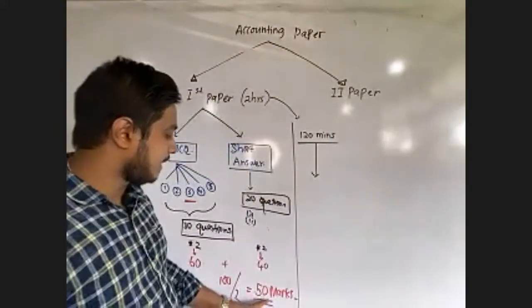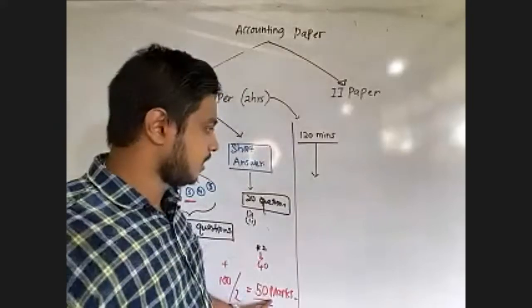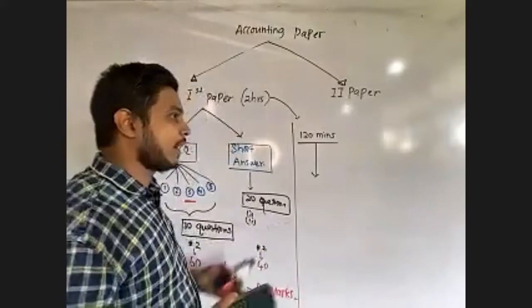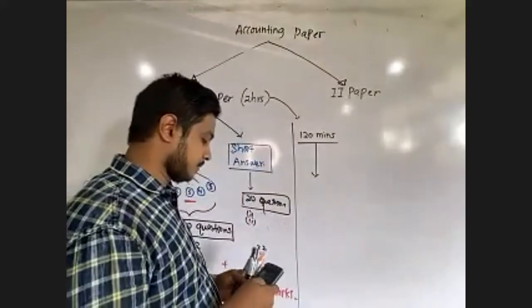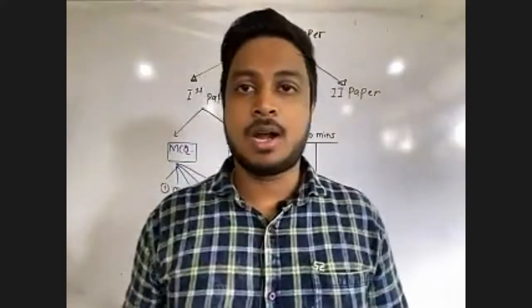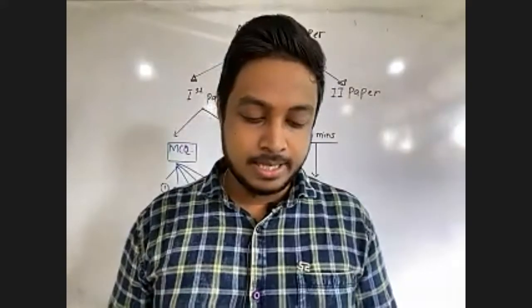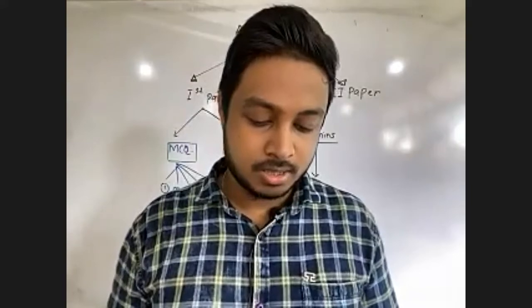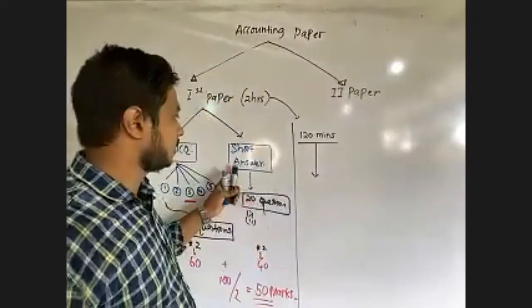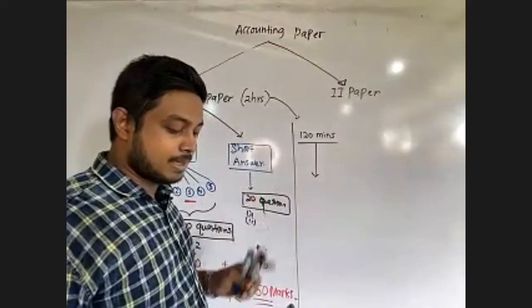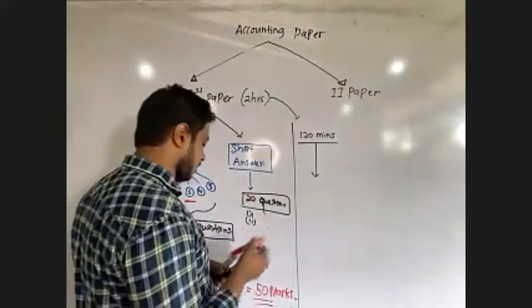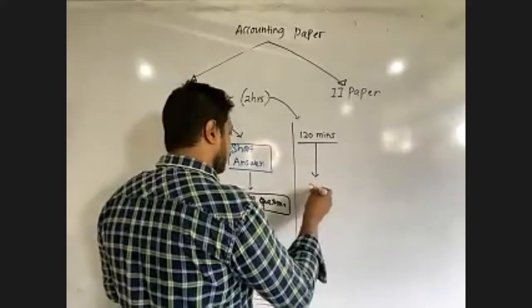Therefore, to achieve 1 mark, how many minutes can you spend? 120 minutes available divided by 50. For one MCQ or short answer question, your maximum time limit is 2.4 minutes. Very important, this one. 2.4 minutes.